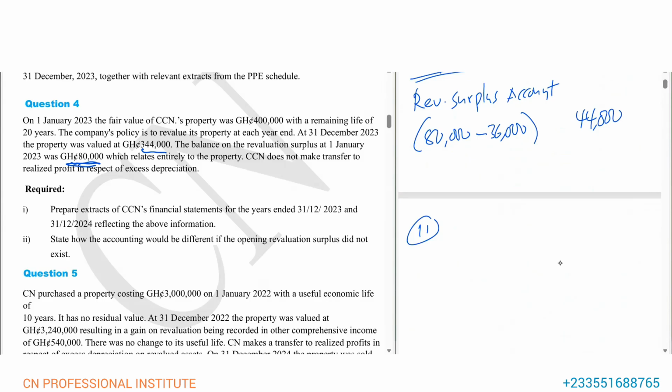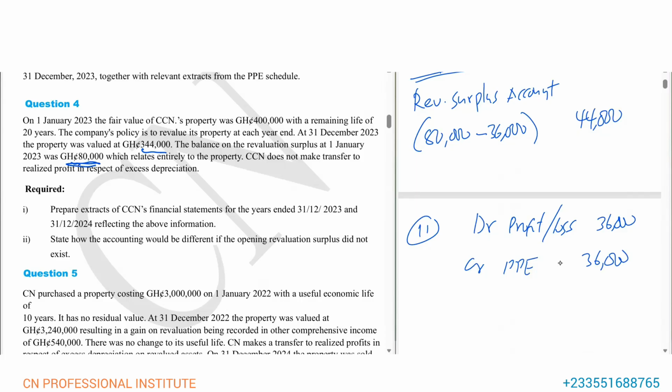So part II is saying that we should show how the accounting will be different if the opening revaluation surplus did not exist. If we have no opening revaluation surplus, then the whole 36,000 loss will be recorded in profit or loss. So in that case, we will debit profit or loss with the 36,000, and then we'll credit PPE with 36,000.